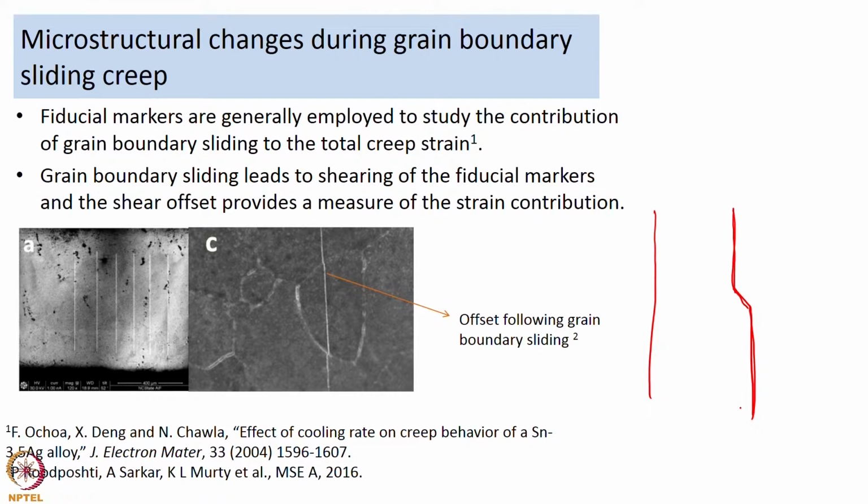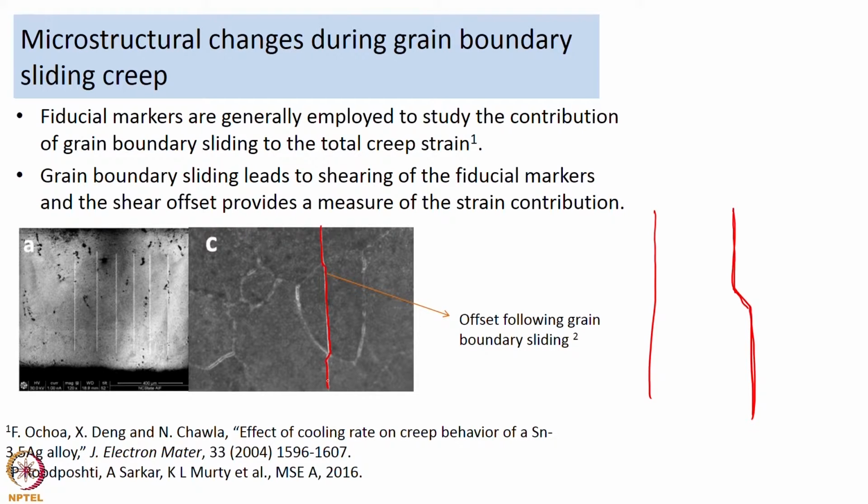Here is an example of an offset created in a magnesium alloy. If you see, in this line there is a small offset, but it is there nevertheless, and that offset is indicative of grain boundary sliding. Very interestingly, you can determine the strain involved, or the contribution of grain boundary sliding to the total creep strain, by using these offsets.